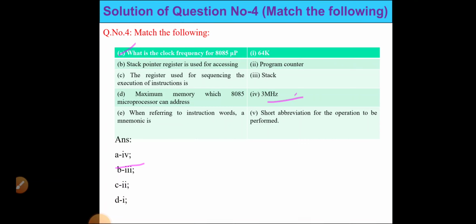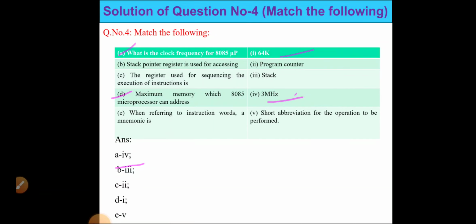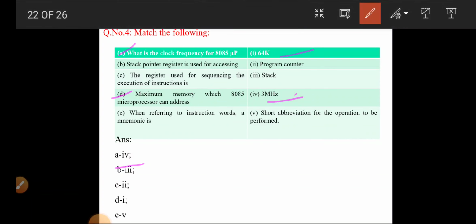D, the maximum memory which the 8085 microprocessor can address is 64 KB, 64K. Next is the last one. When referring to instruction words, a mnemonic is a short abbreviation of the operations.